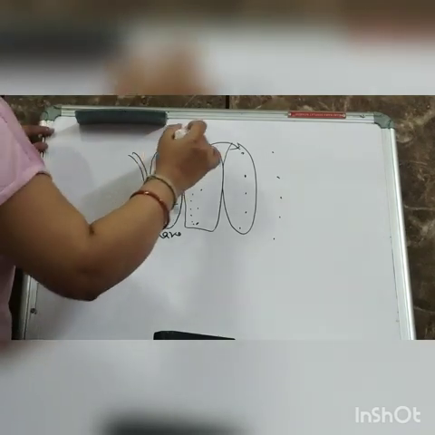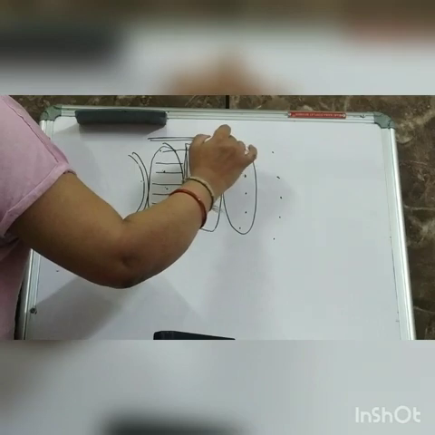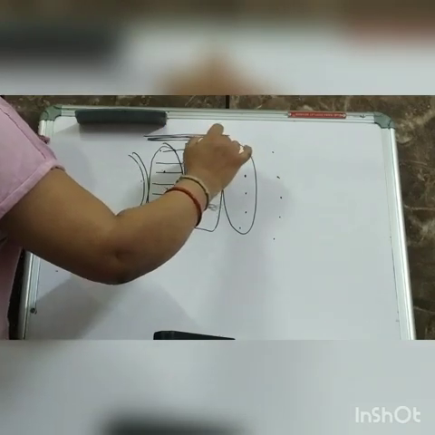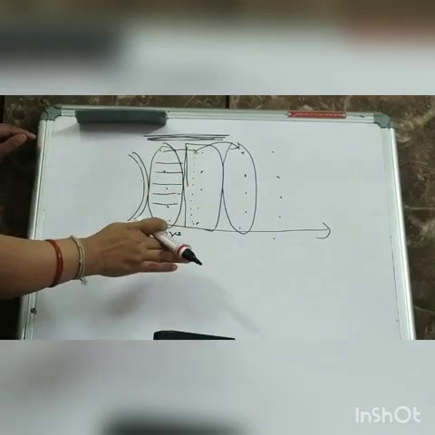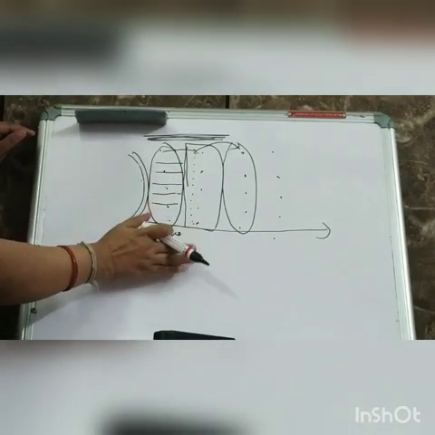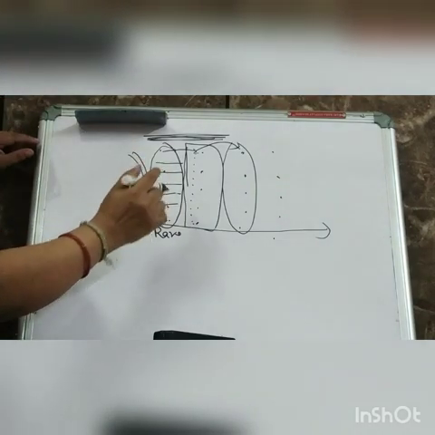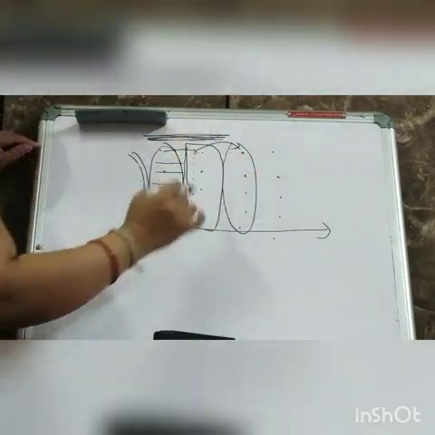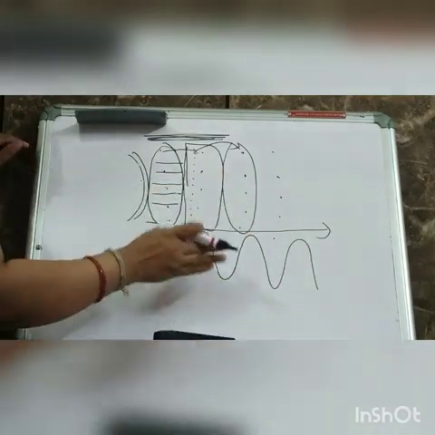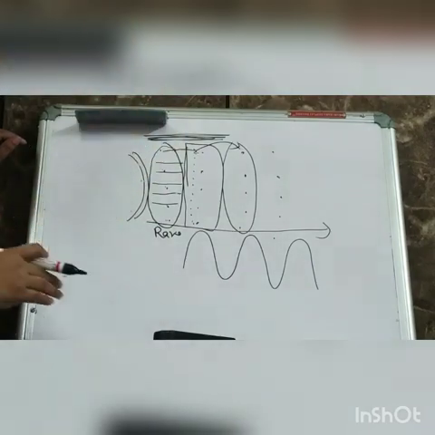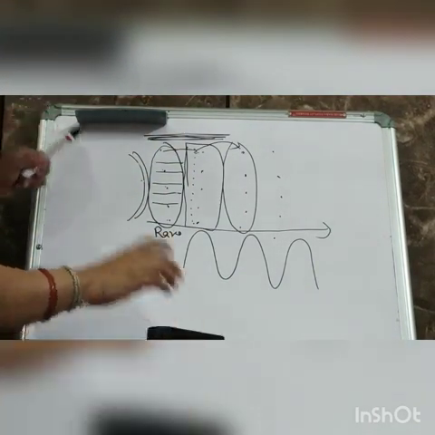Since it is a longitudinal wave, you can see your particle is moving like this and your wave is also traveling like this. So they are both in the same direction. That's why it is a longitudinal wave. Then you can ask, if the particle is moving like this and the wave is traveling like this, then why in every book is this transverse type of picture there for sound waves? Let us understand that.